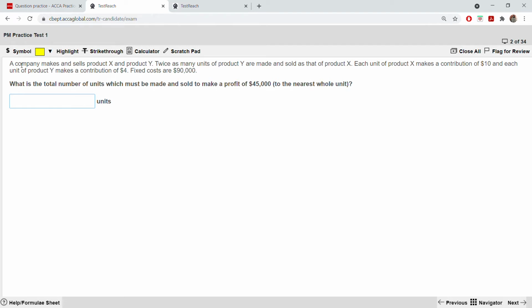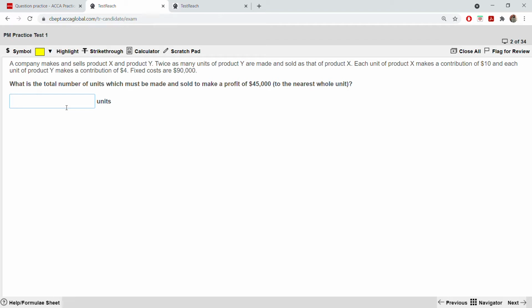A company makes and sells products X and Y. Twice as many units of product Y are made and sold as that of product X. Each unit of product X makes a contribution of 10 and each unit of product Y makes a contribution of 4. Fixed costs are 90,000. What is the total number of units which must be made and sold to make a profit of 45,000 to the nearest whole unit? Okay, so such type of questions will be asked. So you have to be good in maths actually. A lot of mathematical questions will come. Without maths, you cannot do performance management, so there you need it.